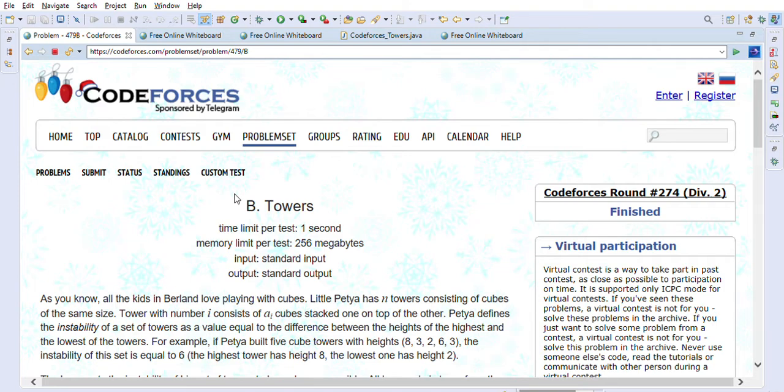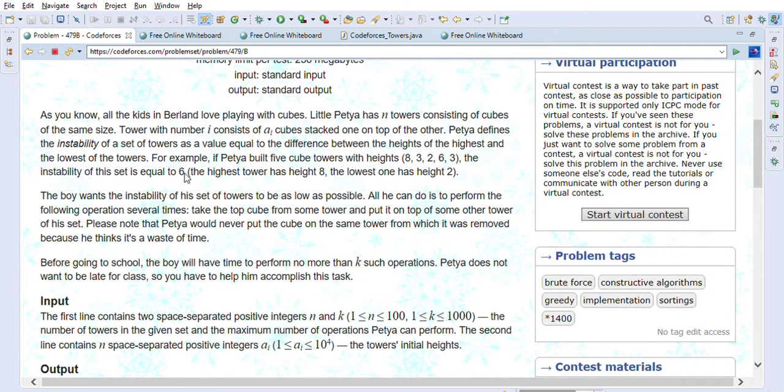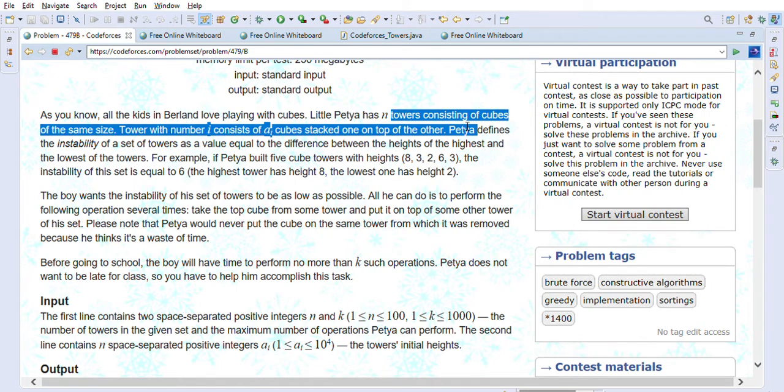So let's look into the Towers problem statement first, and then we'll go through some examples for your easier understanding. As you know, all the kids in Berland love playing with cubes. Little Petya has n towers consisting of cubes of the same size.